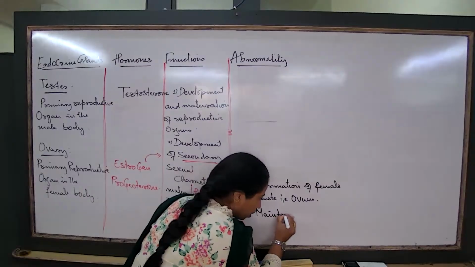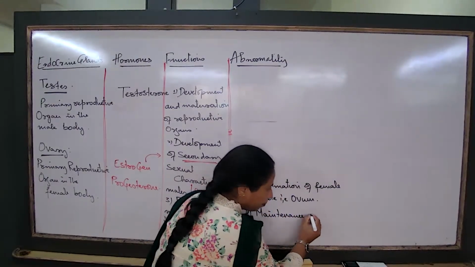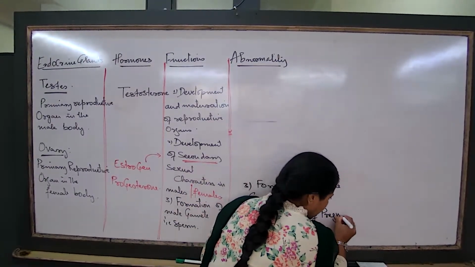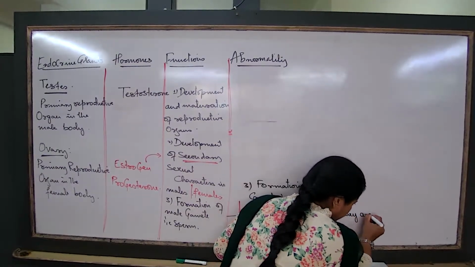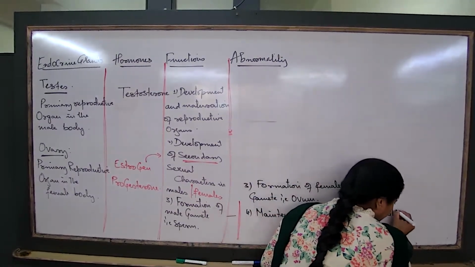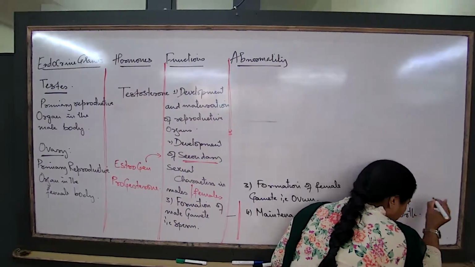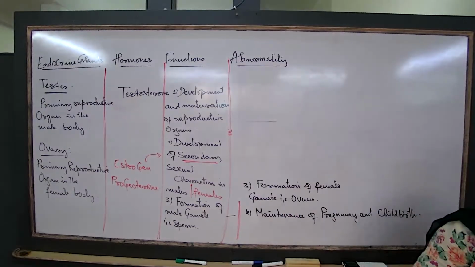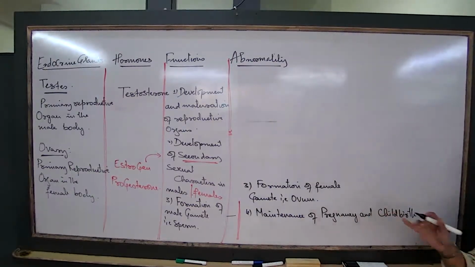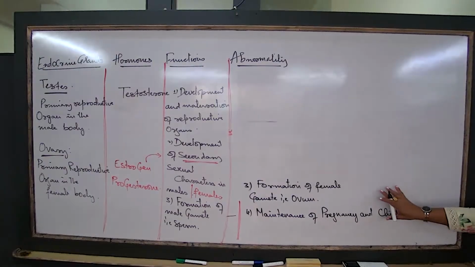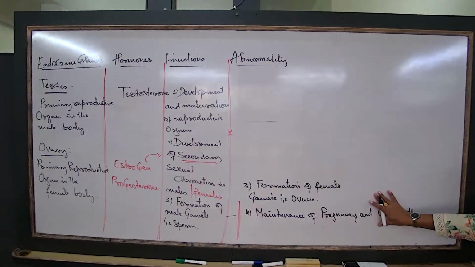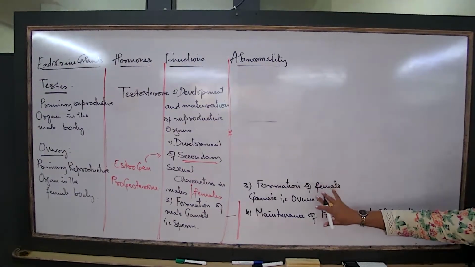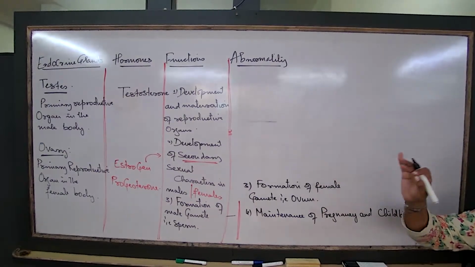And number 4 is, if it is the female hormones that we are talking about, I said there is an additional function that we'll have to remember, and that is maintenance of pregnancy and childbirth. This is an additional hormone function the moment we are talking about estrogen and progesterone. What are the functions of testosterone? What are the, so प्रोजेस्टेरोन एस्ट्रोजन के कितने फंक्शंस है? 4 है. टेस्टोस्टेरोन के कितने फंक्शंस है? 3 है.